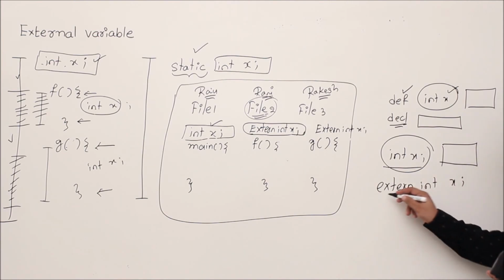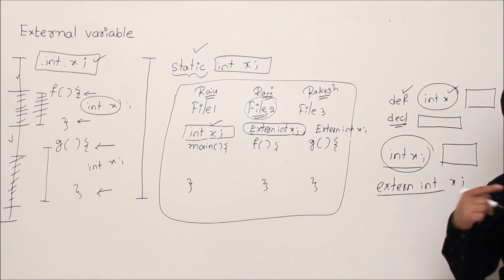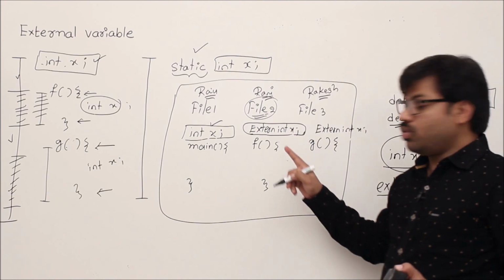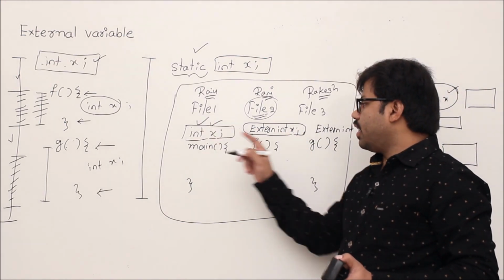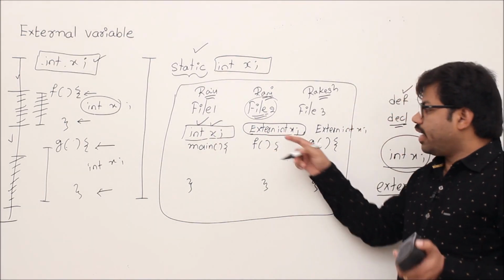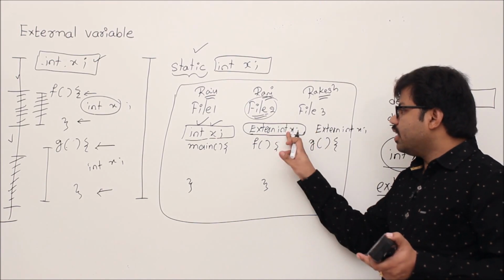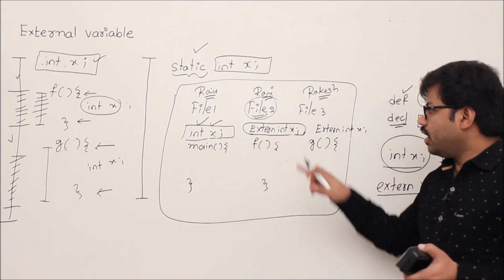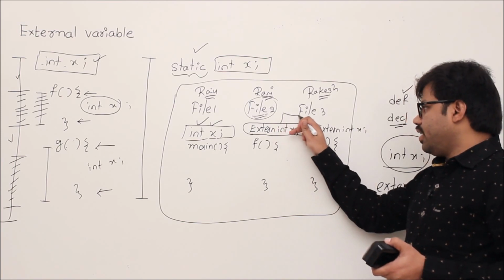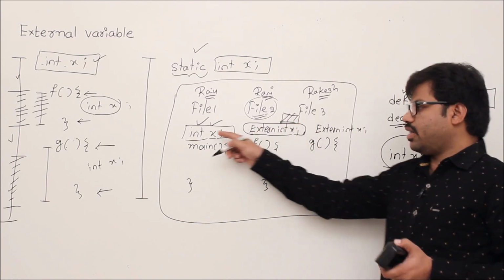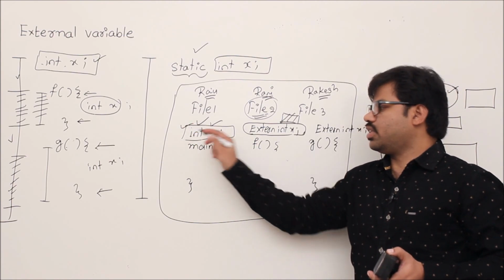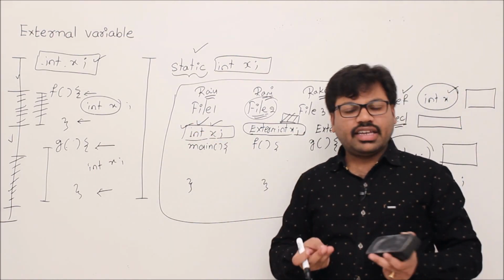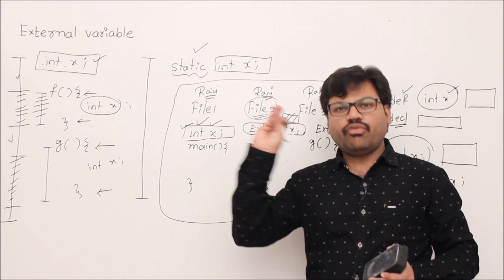With extern int x, we are not creating a new variable. Rani doesn't want to create a variable x, but she wants to use this variable x, and she is agreeing that there is a variable x somewhere. That is the meaning of extern int x. Memory will not be allocated again here; it is already allocated because of the definition. This is just a declaration which agrees that there is a variable x somewhere.